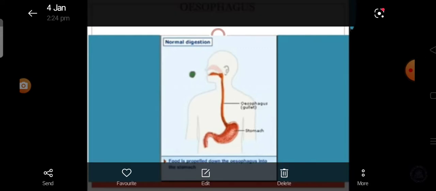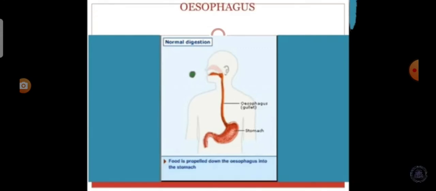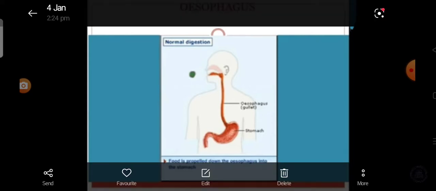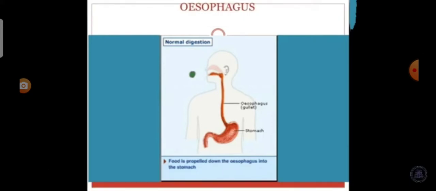And the next part is the stomach. The stomach is a wide J-shaped muscular organ that is located between the esophagus and the small intestine. The gastric glands present in the inner walls of the stomach secrete the gastric juice. The gastric juice is colorless, highly acidic, containing mucus, hydrochloric acid, and the enzymes renin and pepsin.